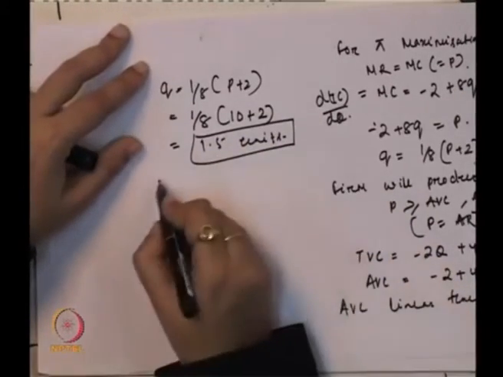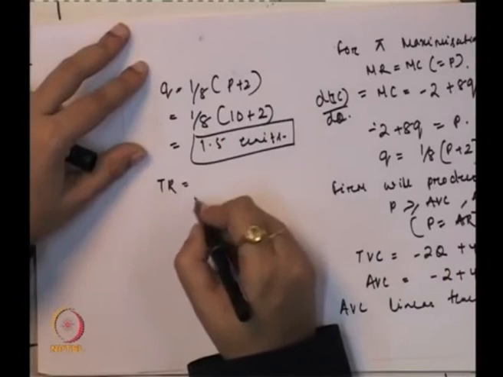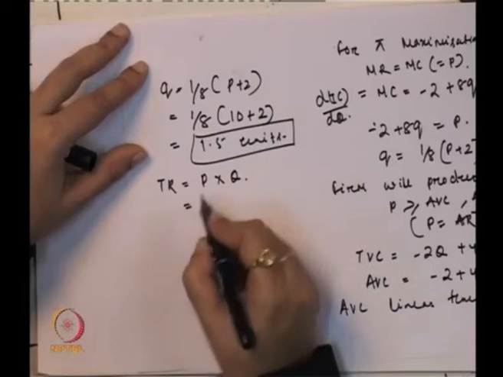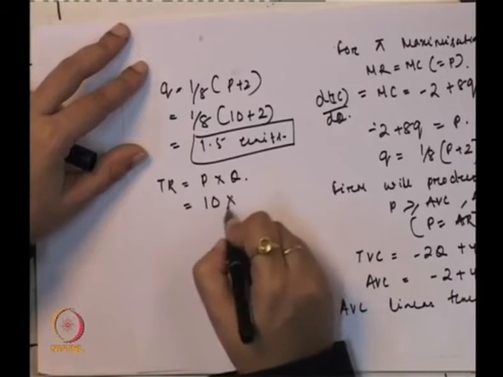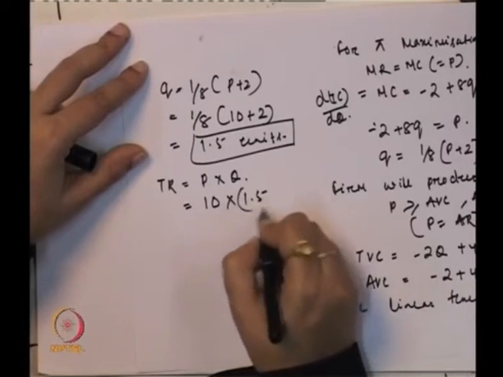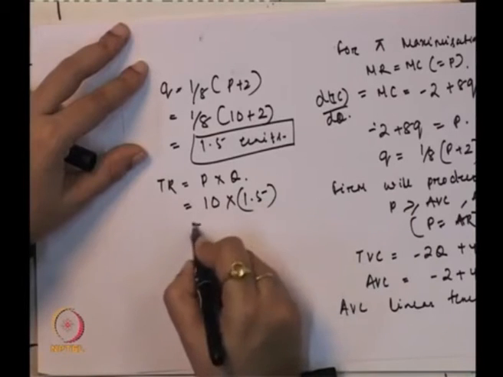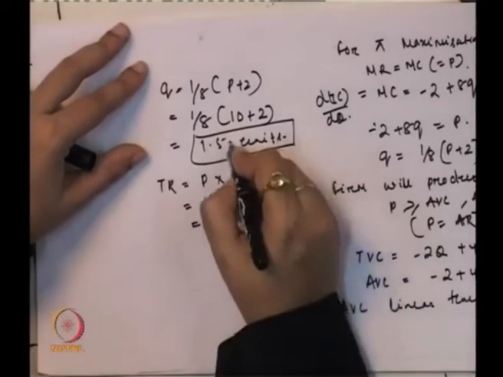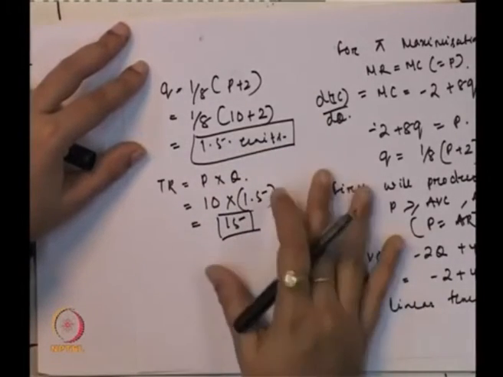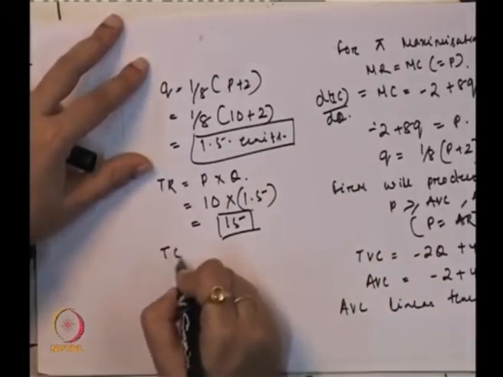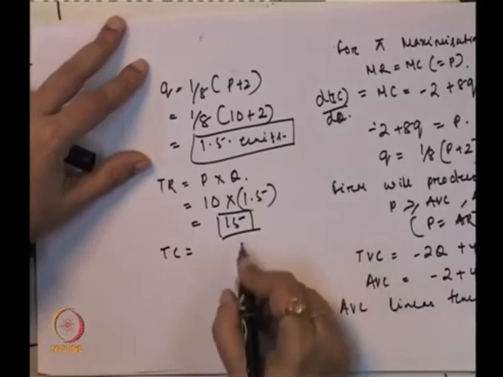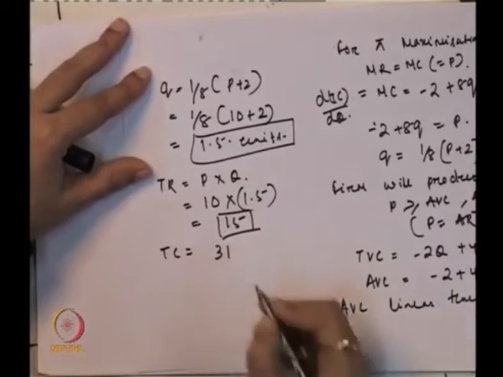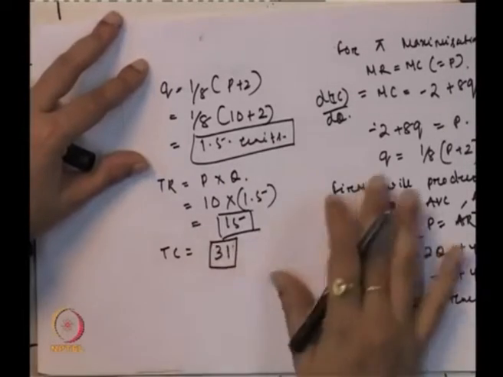Now what is total revenue? Total revenue is P multiplied by Q. So P is 10 and Q is 1.5. So 10 multiplied by 1.5 comes to 15. So at Q equal to 1.5, total revenue is equal to 15. Similarly, what is the total cost? We have to put the value of Q in the total cost, and there we get the total cost equal to 31.